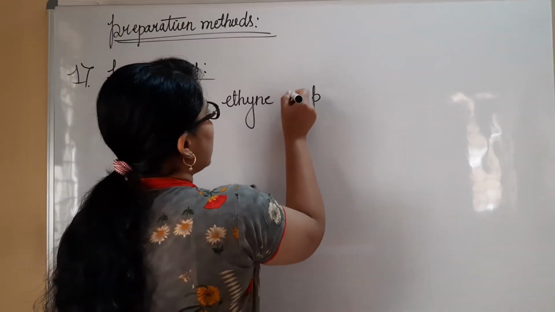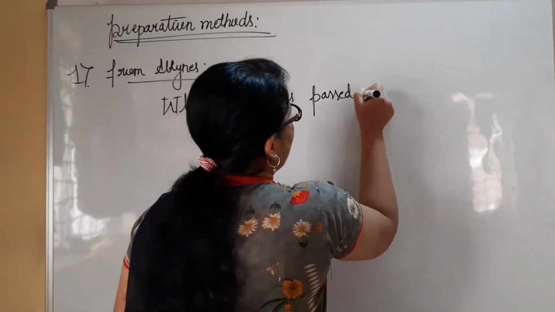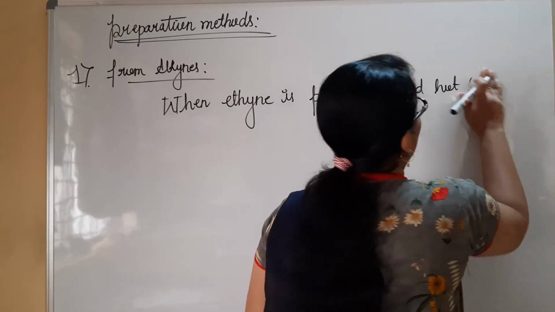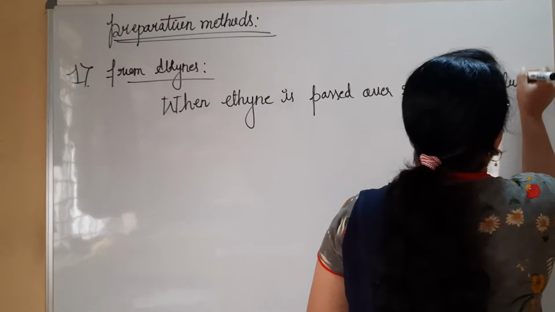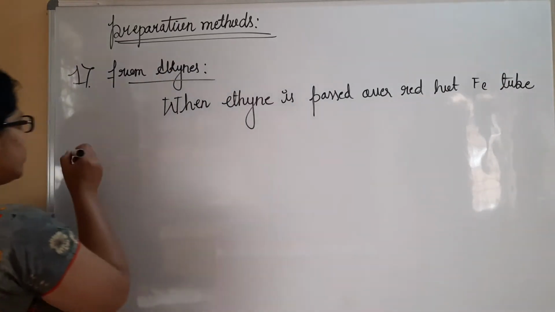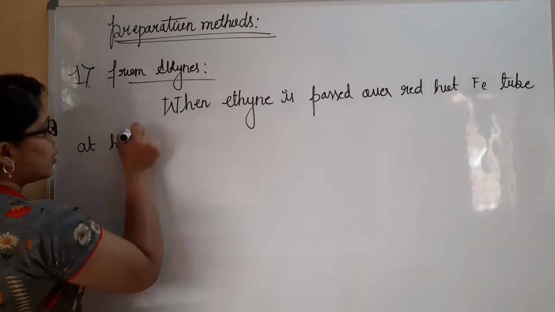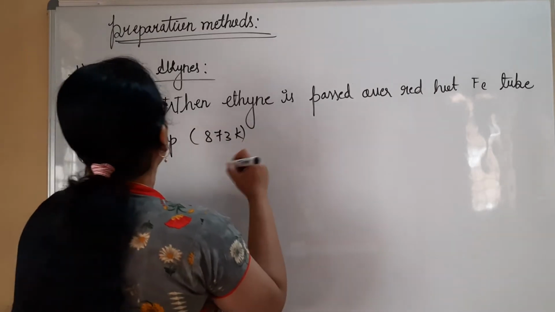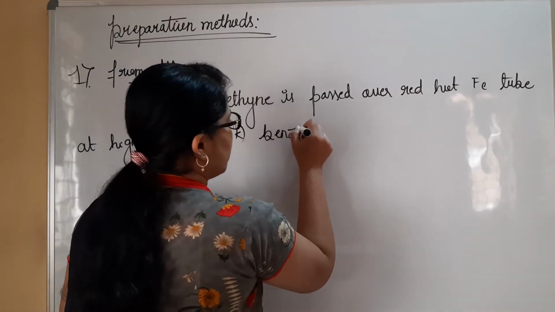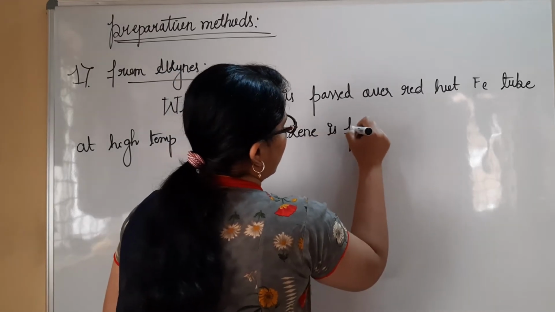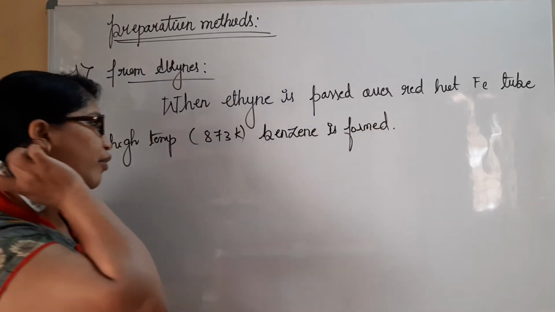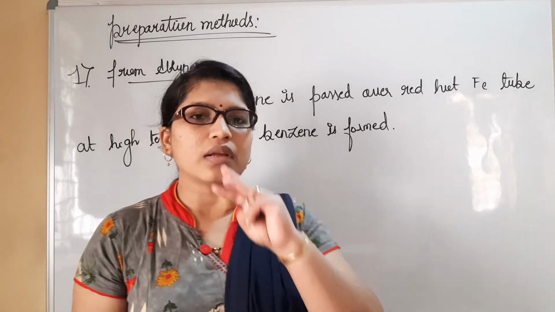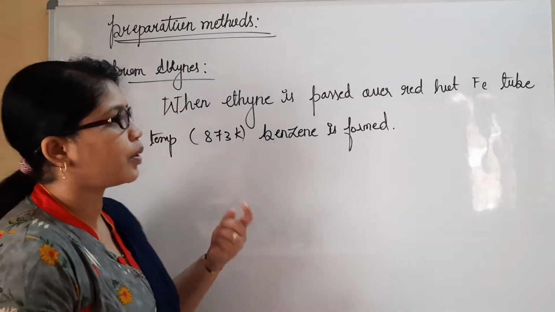I'll explain that. Ethyne is passed over a red hot iron tube at high temperature, maybe around 873 Kelvin. Benzene is formed. So this is the statement we follow for this reaction. Now let us see, as I told you, we require 3 moles of ethyne molecules for the preparation of benzene.